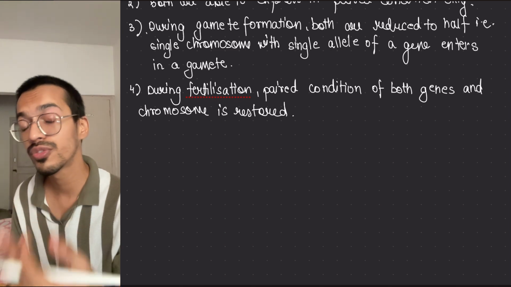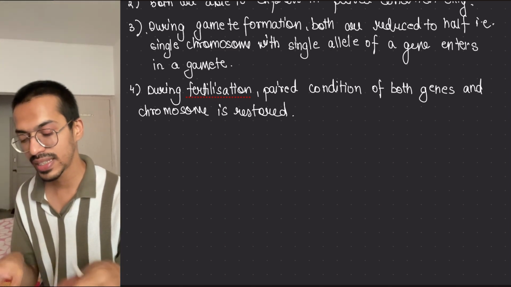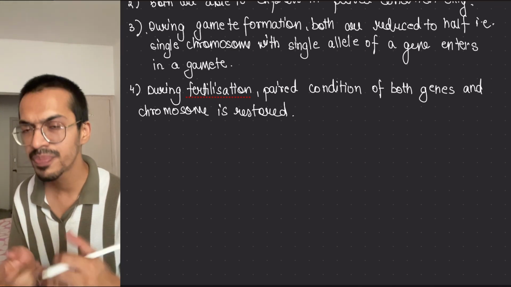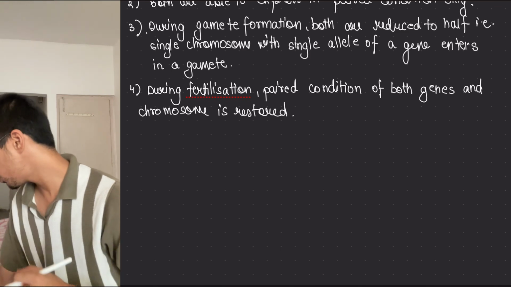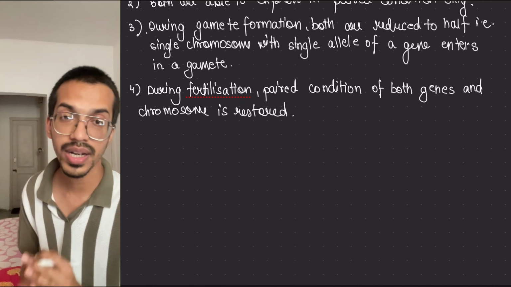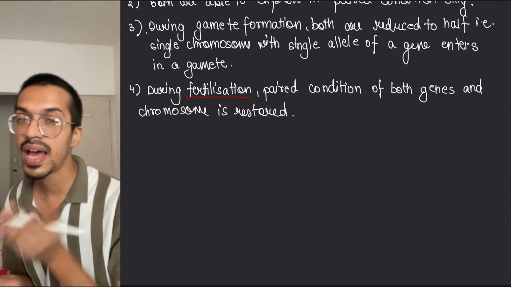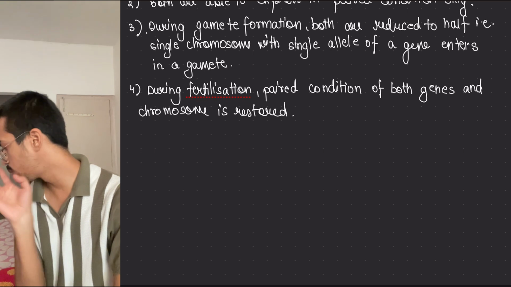Let's move forward towards the chromosomal theory. They saw that this is happening and everything is there, so they gave a chromosomal theory. First of all, remember that it was given by Sutton and Boveri. Sutton and Boveri told about these chromosome things.